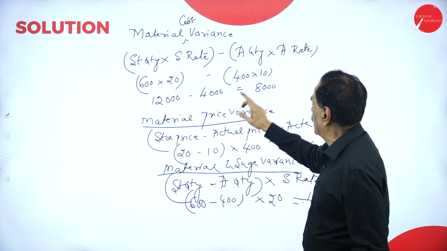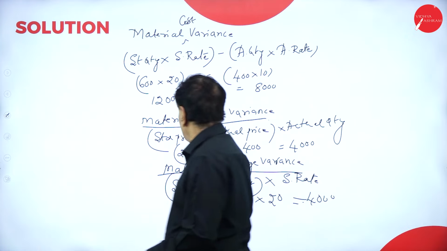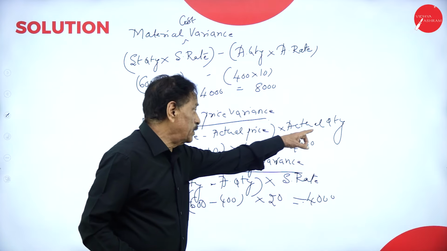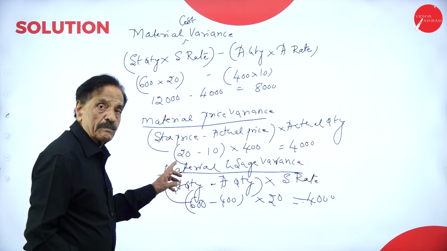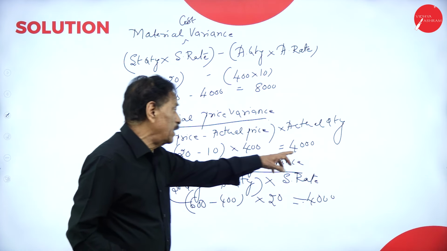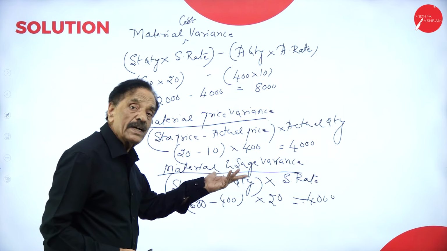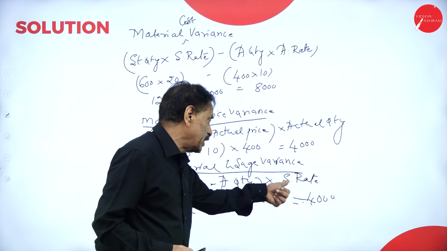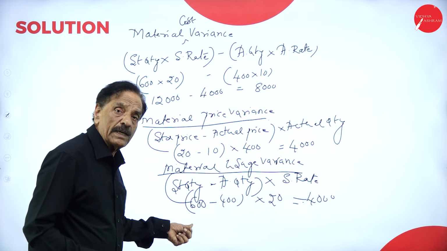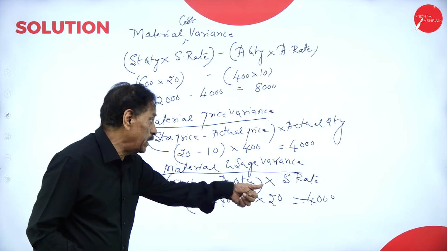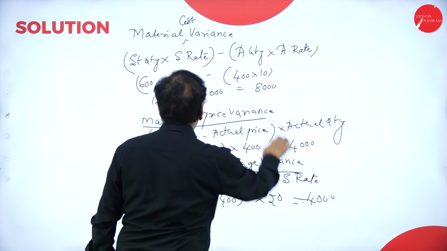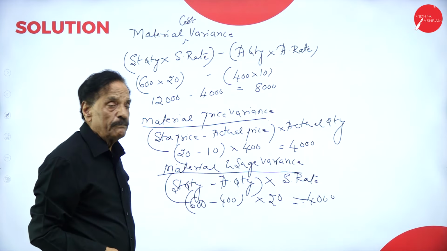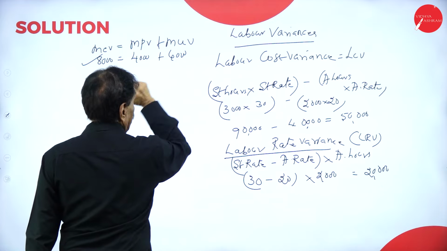Material cost variance: 12,000 minus 4,000 is 8,000. Then material price variance, standard price minus actual price into actual quantity. What is the standard price? 20 minus 10, into 400, is 4,000. Material usage variance, or quantity variance: standard quantity minus actual quantity into standard rate. The standard quantity is 600 minus 420. So MCV should be equal to MPV plus MUV.